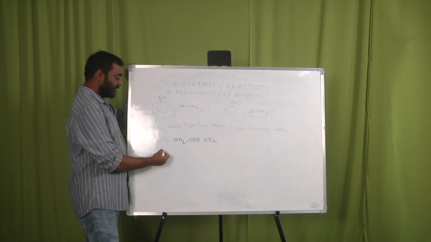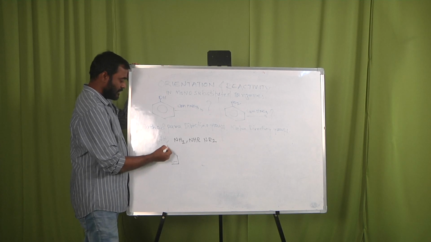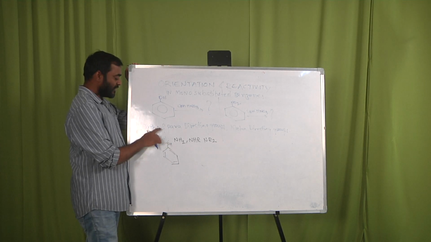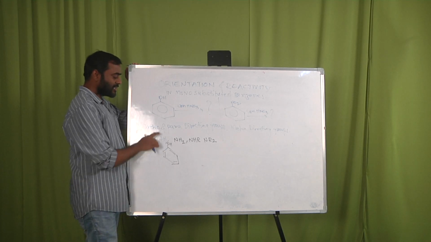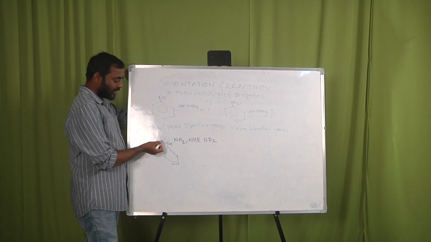Let us take one example, OH. This is an electron donating group, which is an ortho and para directing group. It is called ortho and para directing because these electrons are donated to the ring.